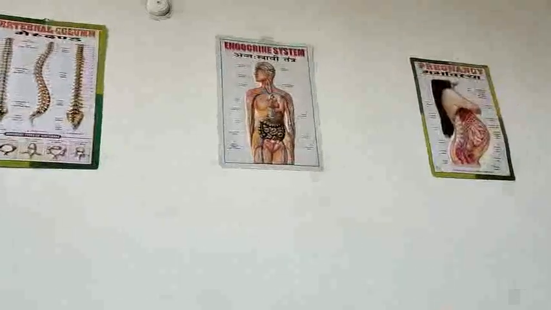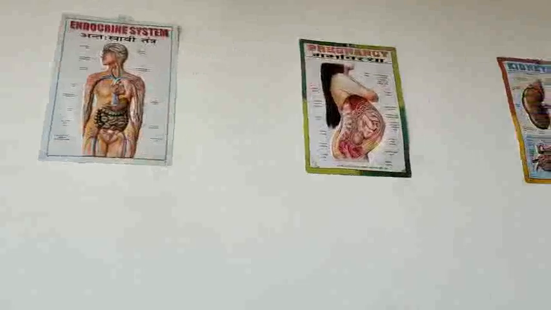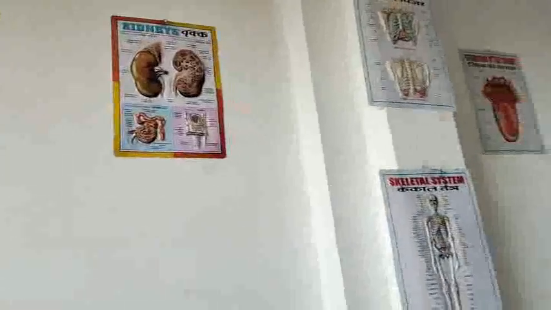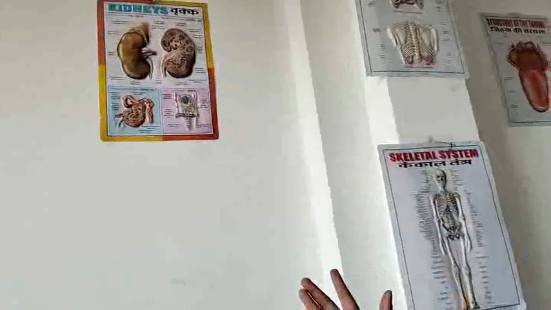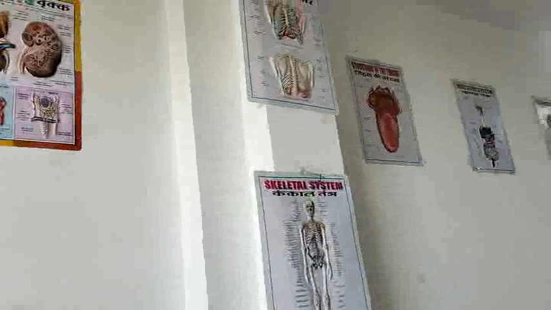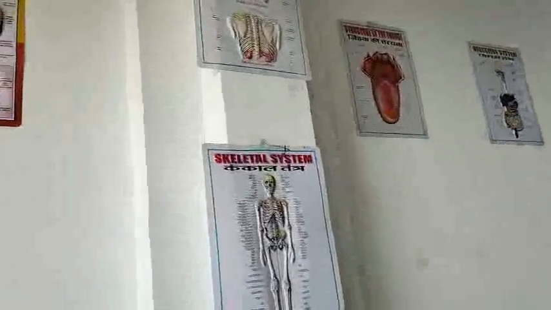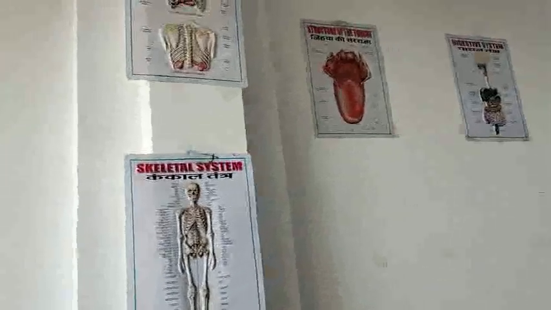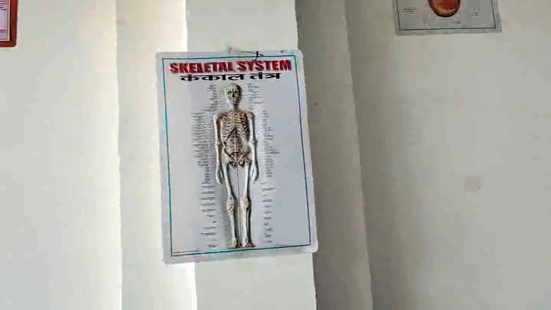You can see the vertebral column. Next you can see the endocrine system. After that the chart of the pregnancy, that is internal. And next you can see the different kidney parts and their functions, how to label them. And there is the rib cage, the front view and the rear view, or the front view and the dorsal view. And after that you see the skeleton system.